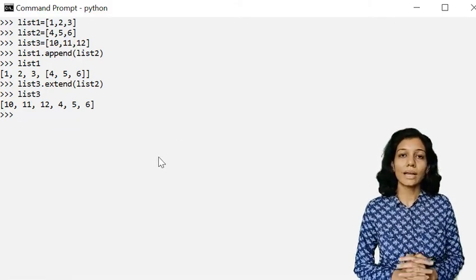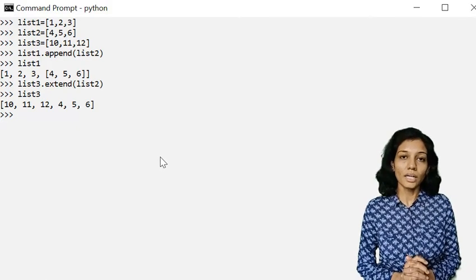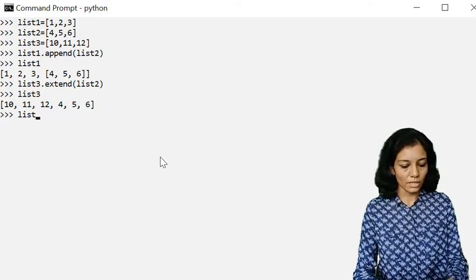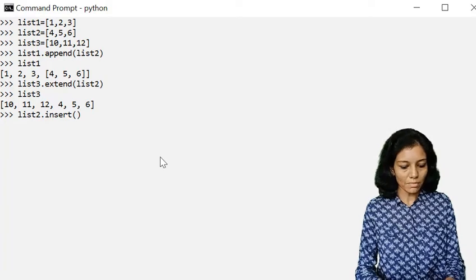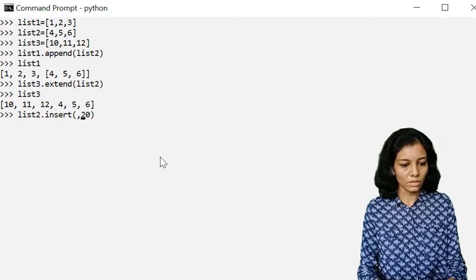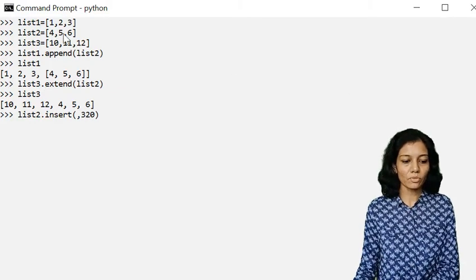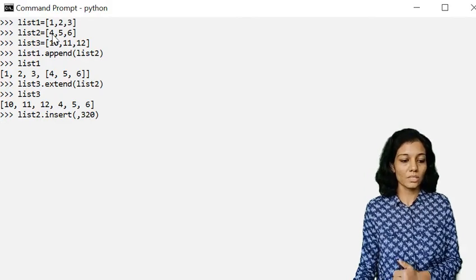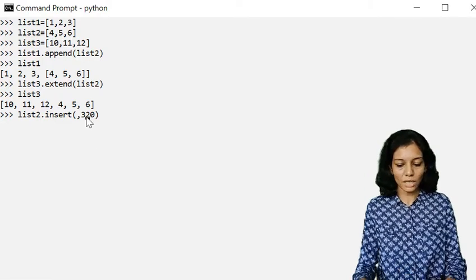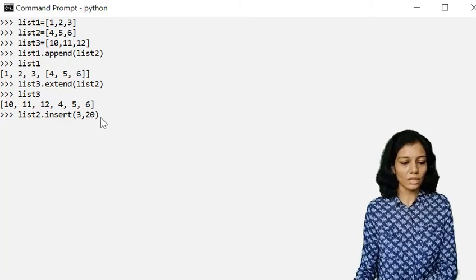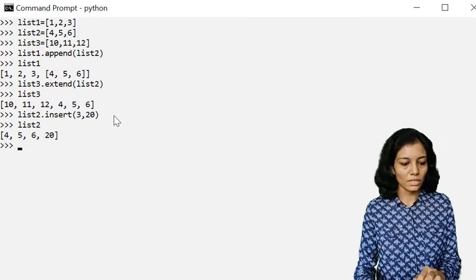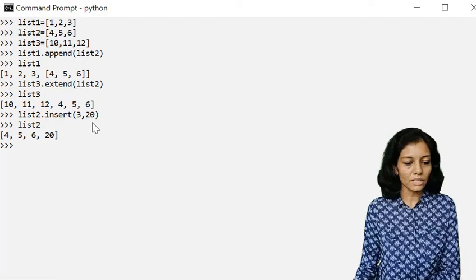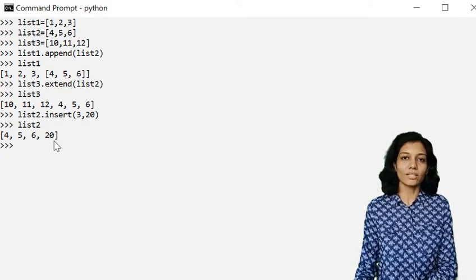Now if I want to insert an item at a specific location, I have to use insert function. So let's try this with list 2. Suppose I want to insert element number 20 at the 3rd location, because already I am having elements 4, 5 and 6, that is, indices 0, 1 and 2 are occupied. So I'll be adding at the 3rd location element number 20. So let's check whether it is giving me proper result or not. List 2. So yes, it has added the element number 20 at the location 3.